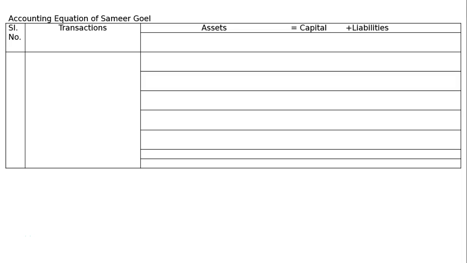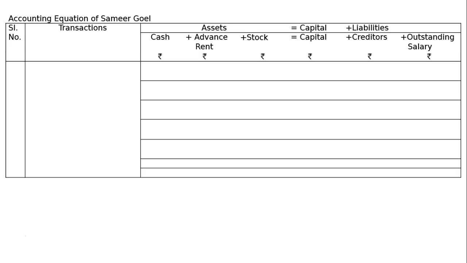This is answer 12. Show that the accounting equation is satisfied in the following transactions of Samir Goel. Assets is equal to capital plus liabilities. We have the following assets and liabilities: cash, advance rent, stock, capital, creditors and outstanding salary. First one, started business with cash. Cash will be increased by 10,000, capital by 10,000.